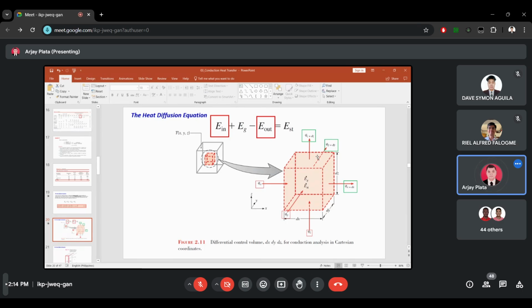We have to define a small control volume, or differential control volume. The differential control volume here is dx, dy, and dz, in x, y, z. So this is our differential control volume for conduction analysis in Cartesian coordinates. The main purpose is that we cannot analyze the whole system because it's too large, so you just have to analyze a small portion of the system, and that's what we call the control volume.